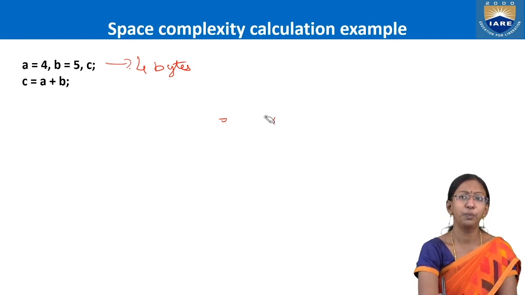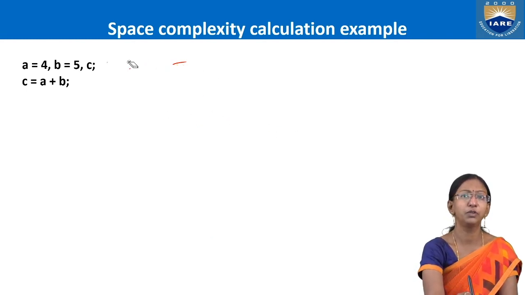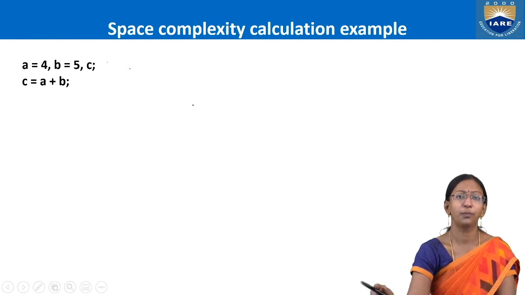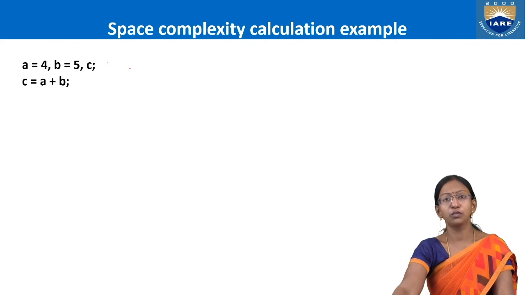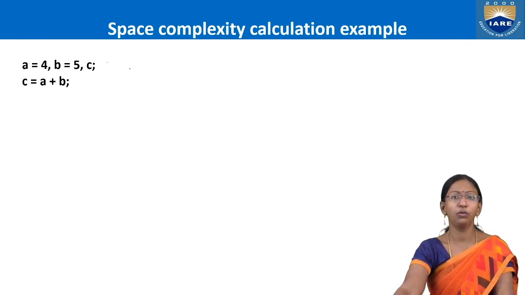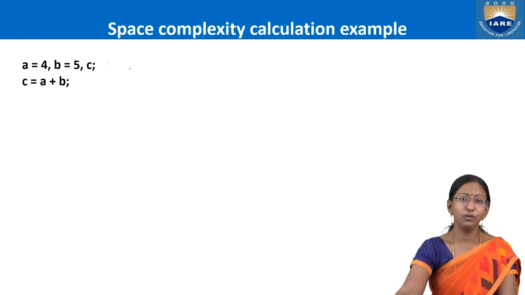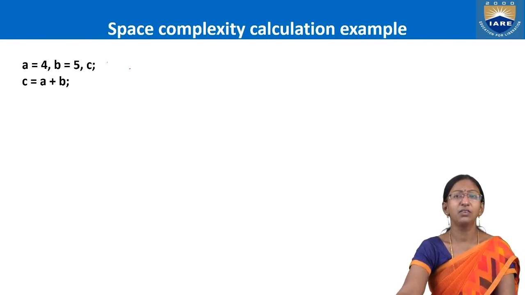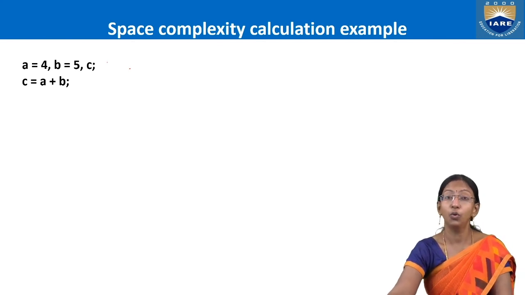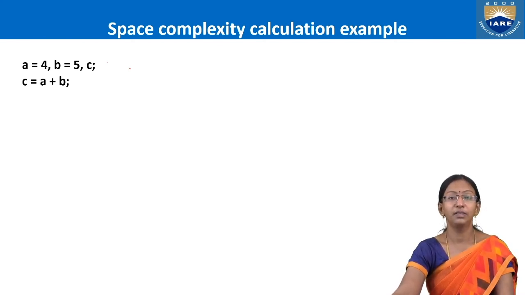So the space complexity of this piece of code is order of 1. It is not going to change. If you run these 2 lines of code 101 times, are the values of A and B going to change? Is the value of C, which is the sum of A and B, going to change? No. So the space complexity required is the same. It will be 12 bytes.